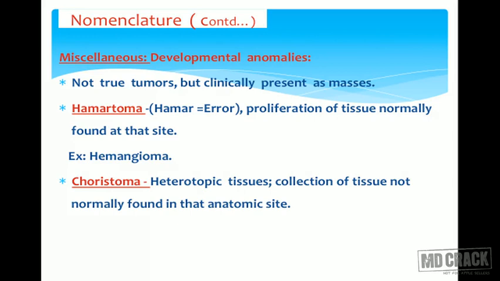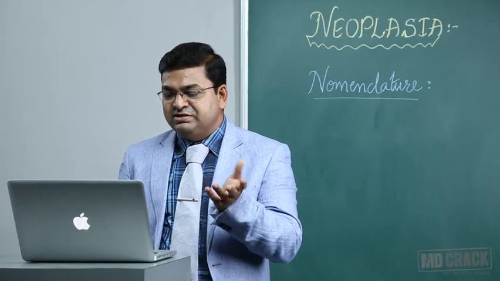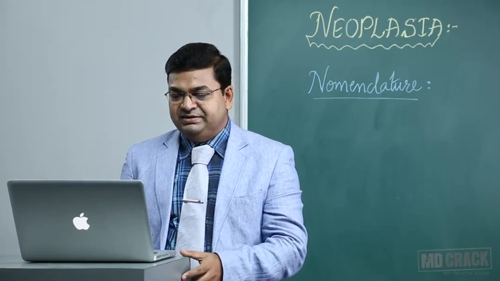Whereas choristoma is the word where we see heterotopic tissue. That is a collection of normal tissue but at an abnormal anatomical site. For example, whenever you see gastric tissue in a Meckel's diverticulum, that is an example of choristoma. So remember, these are not true tumors but present as tumor-like conditions, and clinically they mimic tumors.